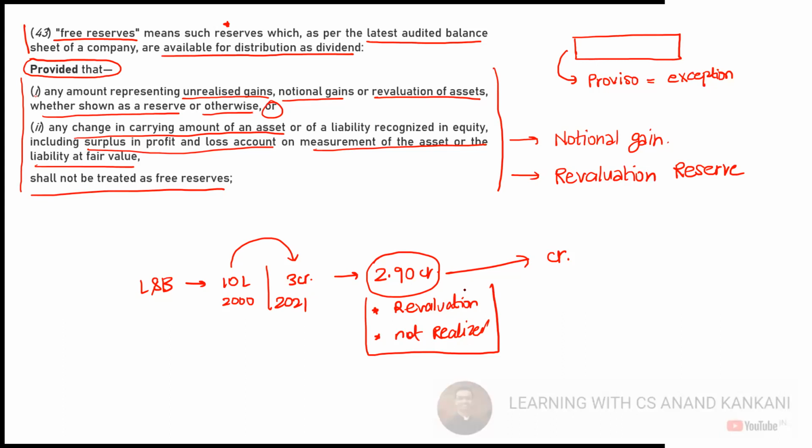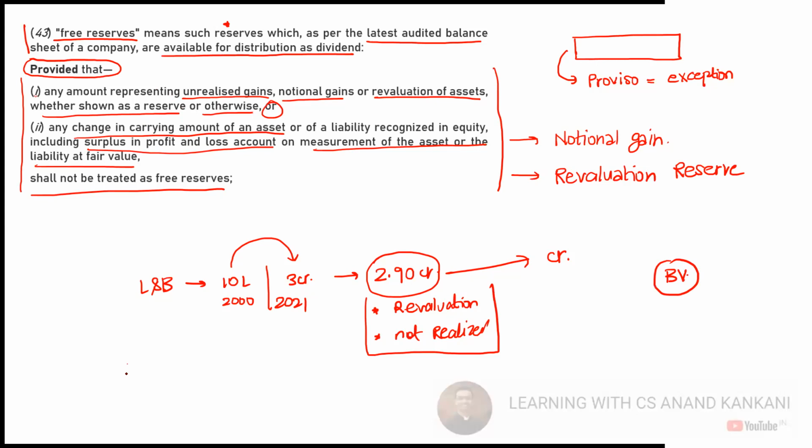Also, one more thing you need to see here is that there is one term which has been used here, carrying amount of the asset. So what is the carrying amount of the asset? The carrying amount is the book value. So these are all accounting terms which are used by the accounting standards. These are the standard terms which are used there in the accounting standards.